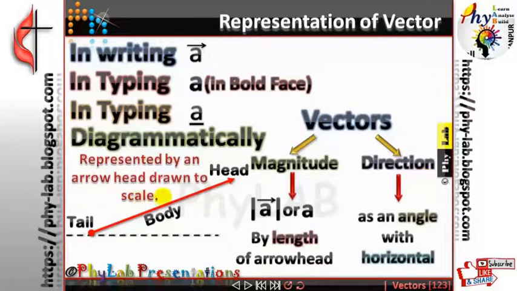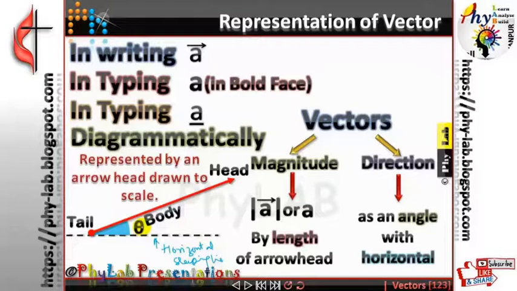So this becomes my horizontal line. Can you see? This is my horizontal line. You can also call it a sleeping line. So whatever angle the vector is making with the horizontal line or the sleeping line, that angle is going to define the direction of the vector.